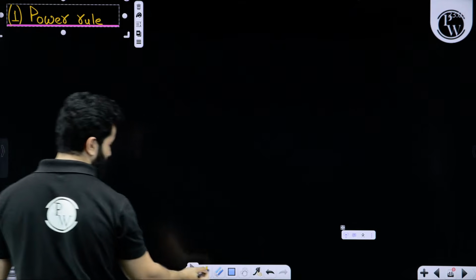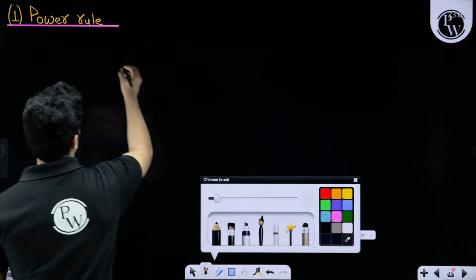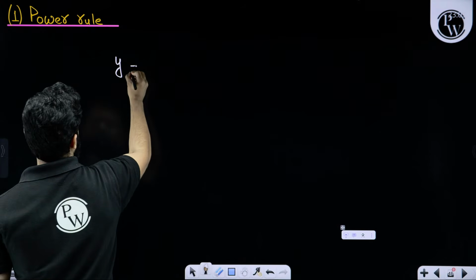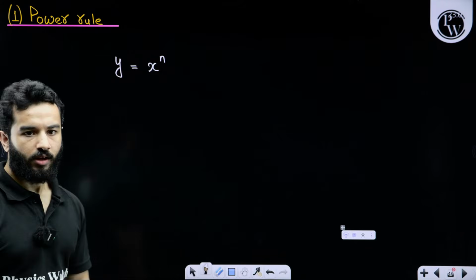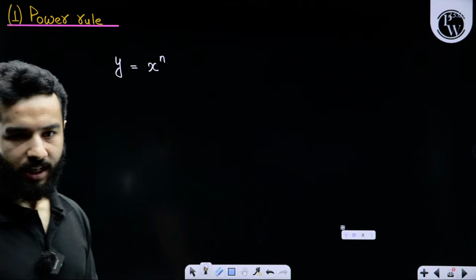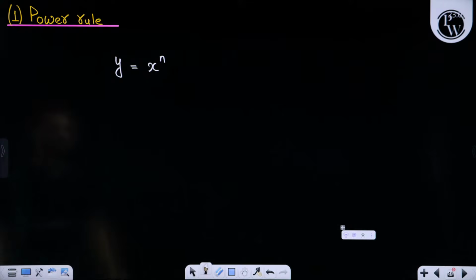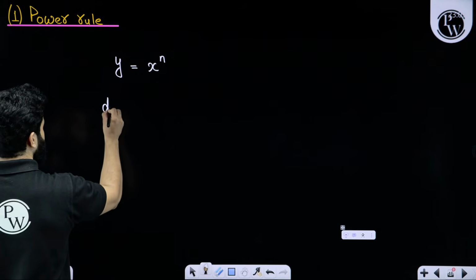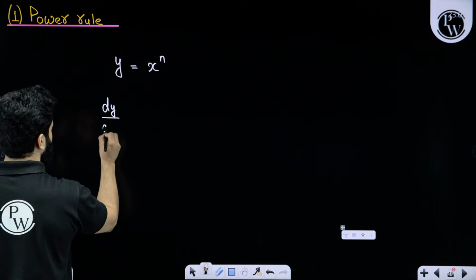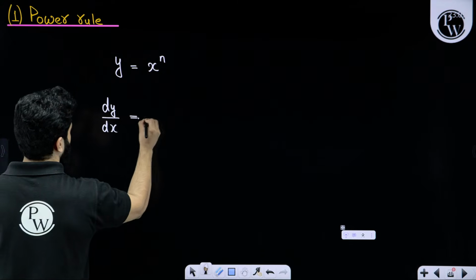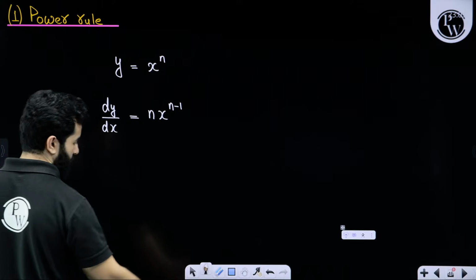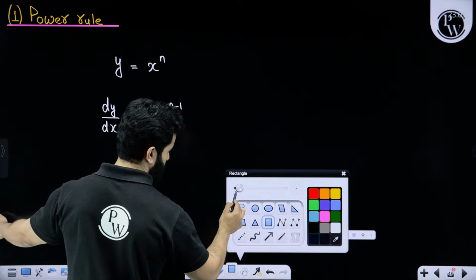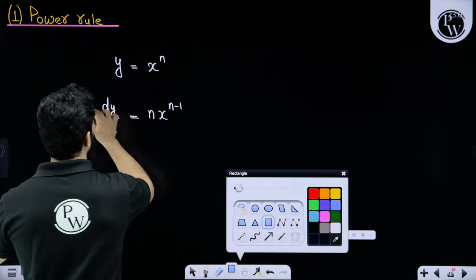This rule basically says, if y is equal to x raised to the power n, then dy by dx will be n x raised to the power n minus 1. This is the rule.